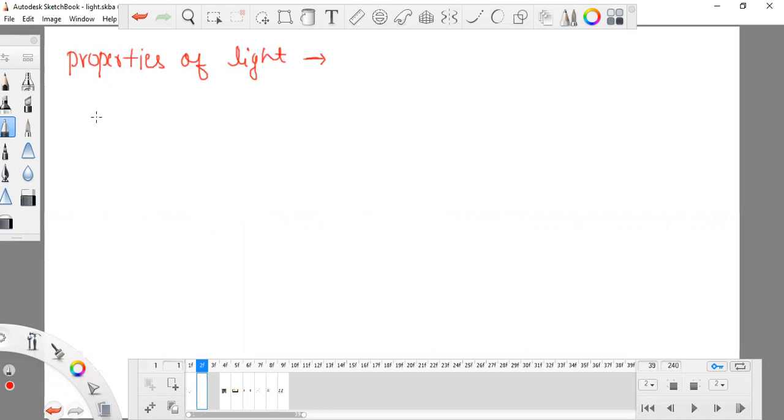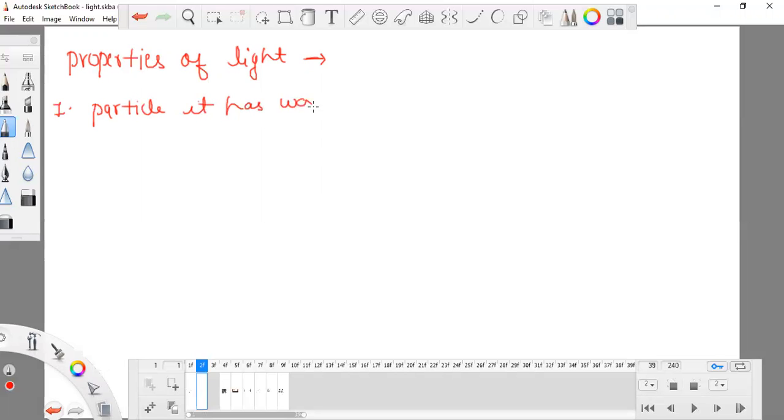So these properties of light are, first of all, the nature of light. Light is made up of particles, and it has wave nature.